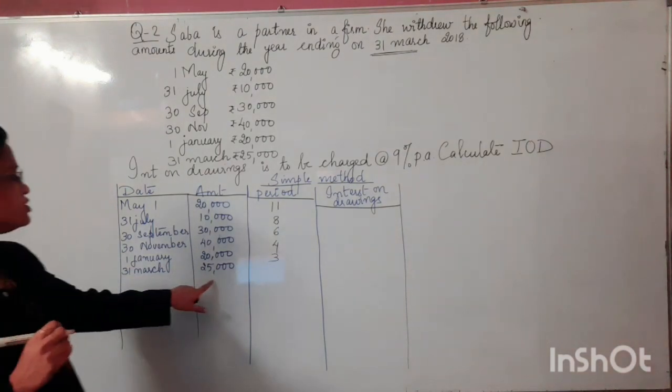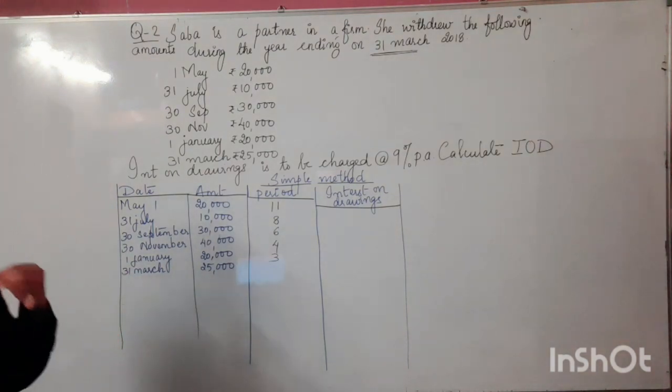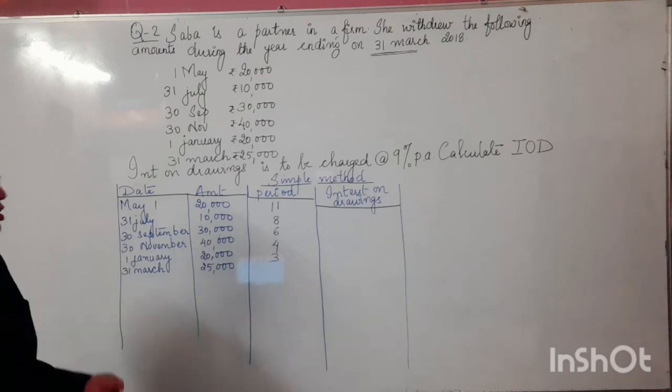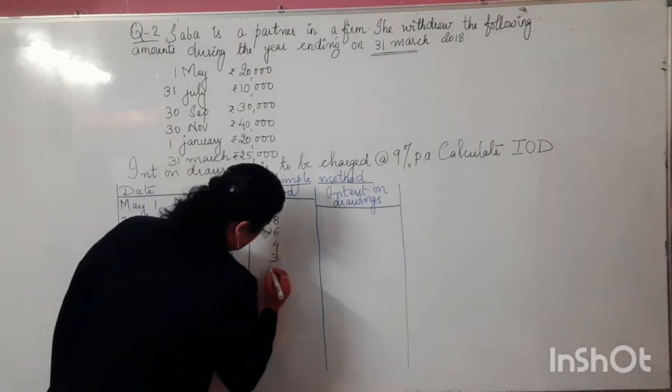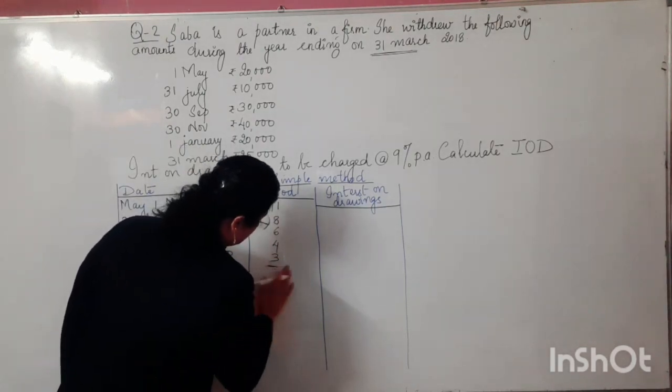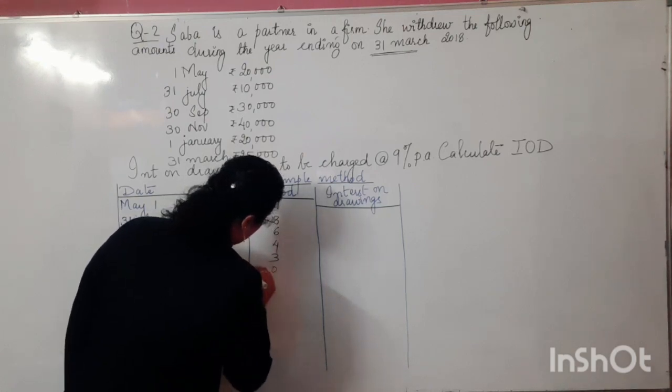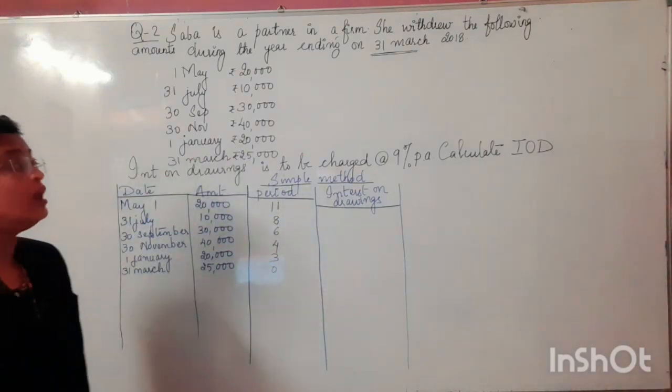Okay, 31st March means just the end of the year, and only at the end of the year the amount is withdrawn. So for the calculation of the drawings, let us write down 0, because there is no valid time interval or duration applicable here.